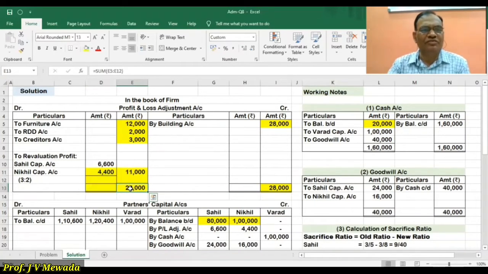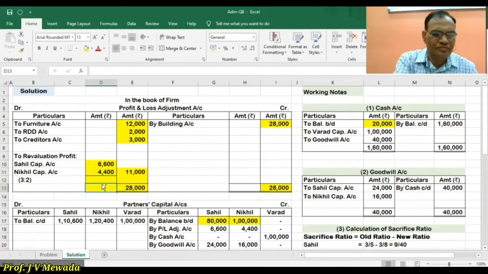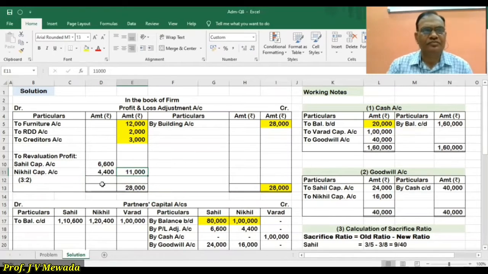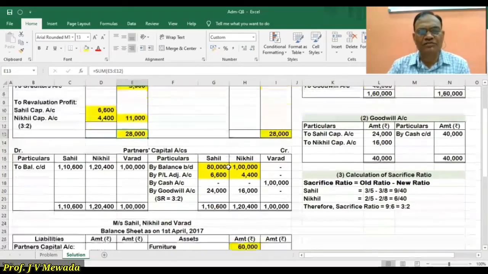That 11,000 we are going to transfer to Sahil and Nikhil in the ratio of 3:2, to partners' capital on the credit side. So our revaluation account is over. Profit and loss adjustment account is over.